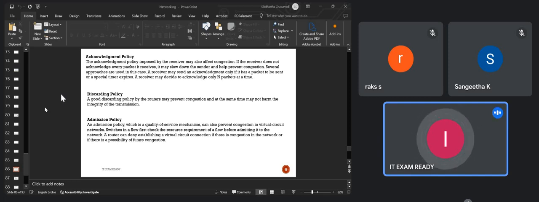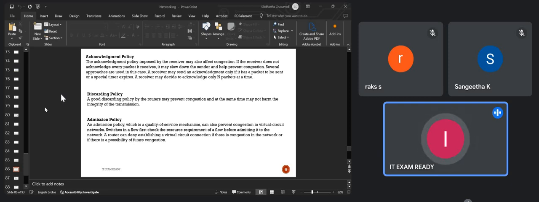Otherwise, the receiver may decide to acknowledge only N packets at a time. Like the receiver will say, you keep on sending, I will not acknowledge any packet, or I will acknowledge only a certain number of packets. So it will also decrease the load on the system, and the congestion will be avoided.